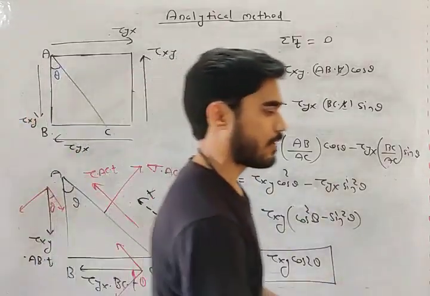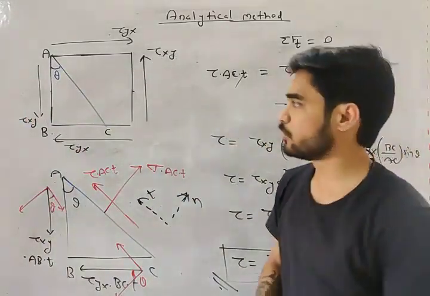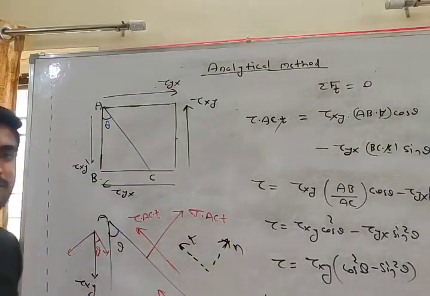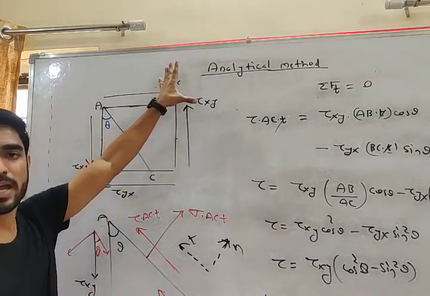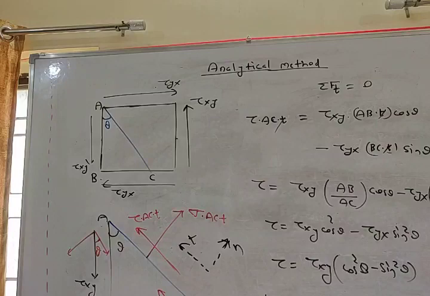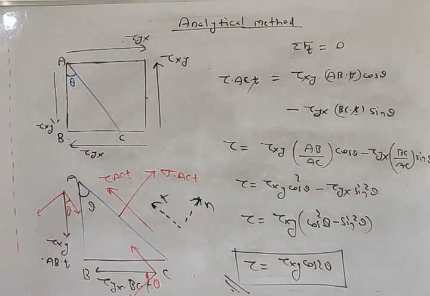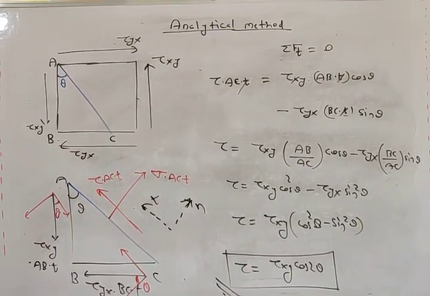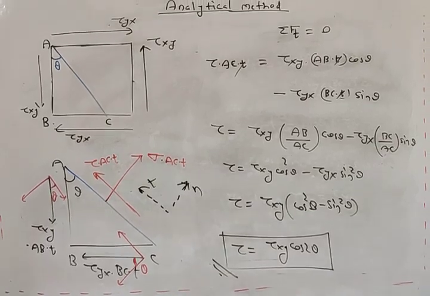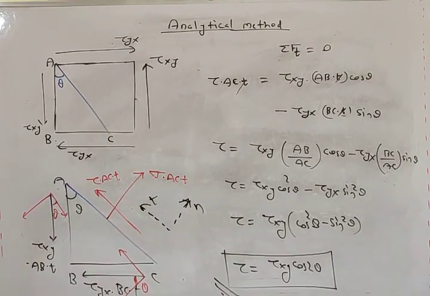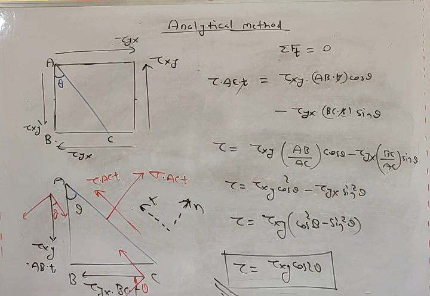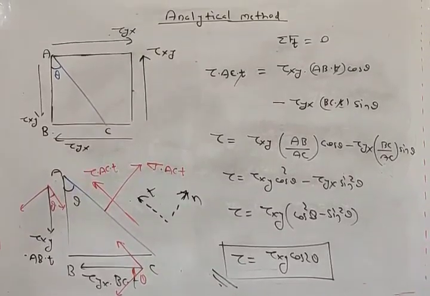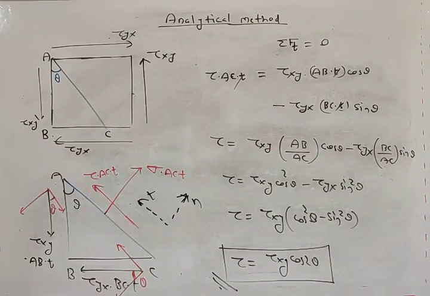So we have derived the equation of sigma and the equation of tau in two conditions: one, when there is only sigma x and sigma y, and two, when there is tau xy and tau yx. In both conditions we have calculated the equation of sigma and tau, my friend. Okay, sorry for the pause.